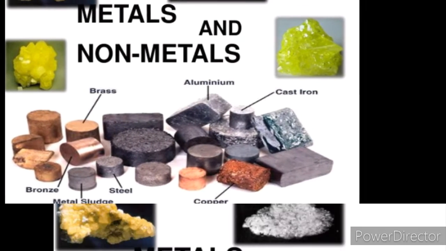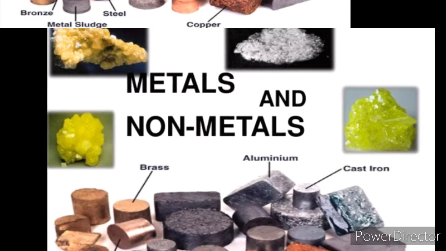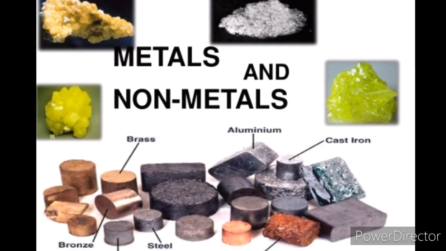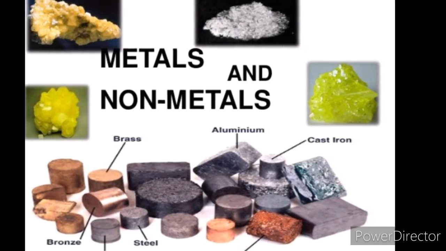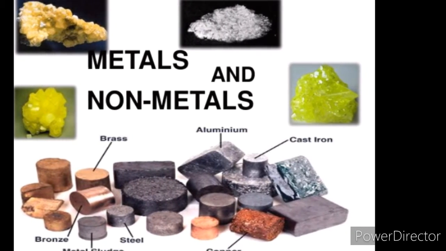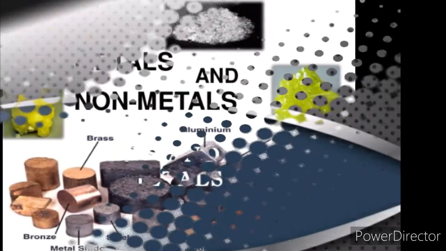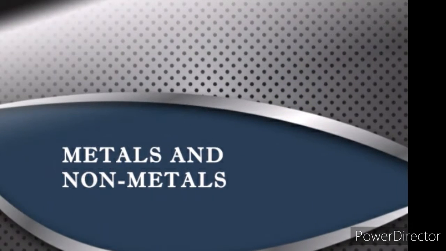Here's a quick recap of the lesson. Metals are lustrous whereas non-metals have no luster. Generally, metals are malleable and ductile. Non-metals do not have these properties. Generally, metals are good conductors of heat and electricity, but non-metals are poor conductors.